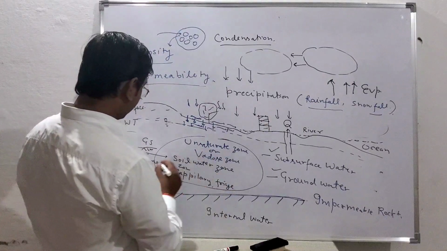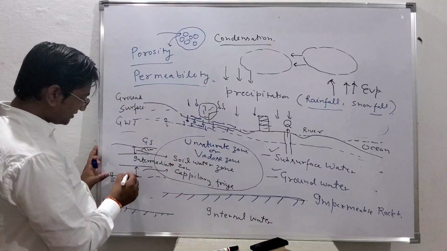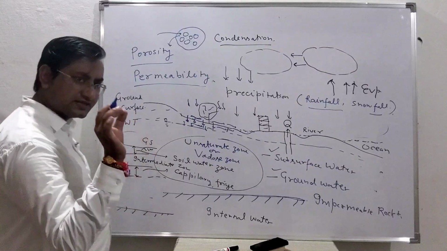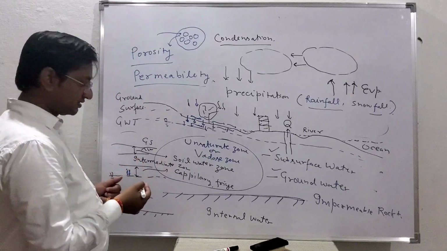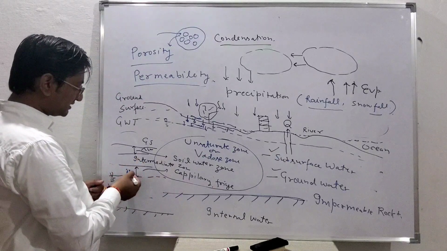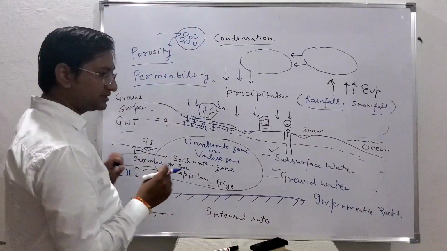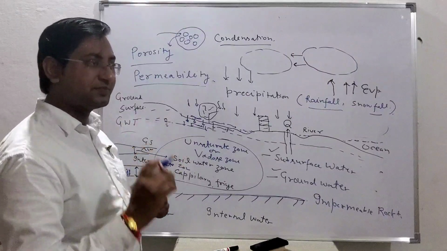So above this groundwater table, the soil particles are there, and they form very small diameter tubes. So there is capillary rise. This water is there, but there is capillary rise due to this small diameter tube. So up to some height you will be having that capillary action, but this height again will depend on